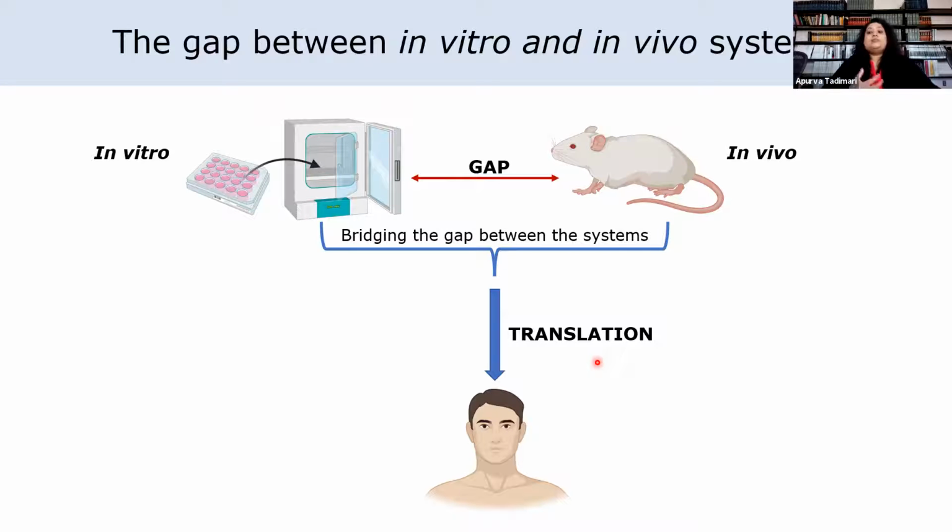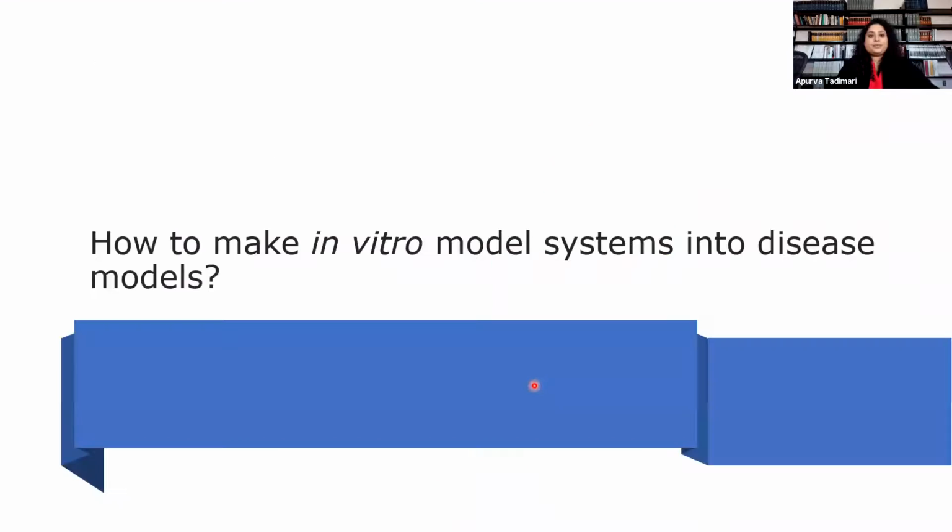To get more out of the system, one has to bridge the gap between the in vitro and in vivo systems for better translation of research. It is thus essential to adopt a better model system, especially a better in vitro system, which can account for this translation of your research.